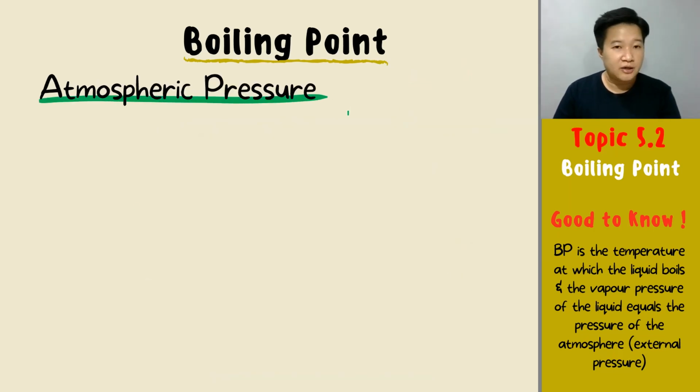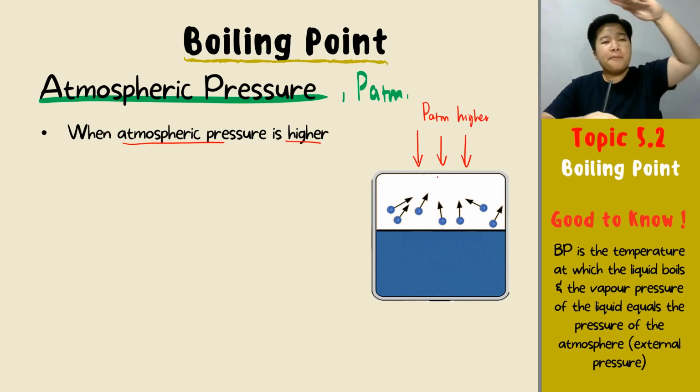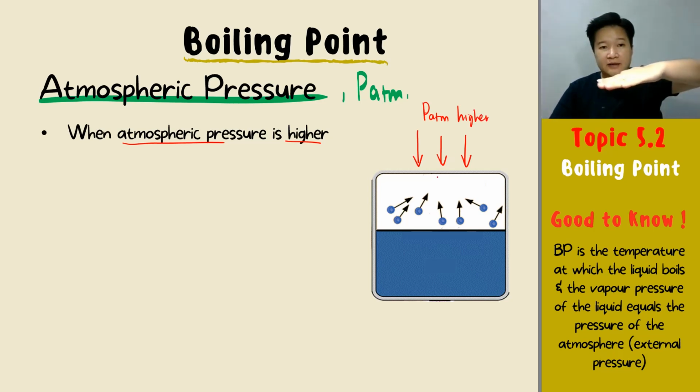Next, atmospheric pressure. How will atmospheric pressure change your boiling point? Simple. Just imagine your atmospheric pressure over here is much higher, so you will have a much higher pressure pressing on your container. Agree?